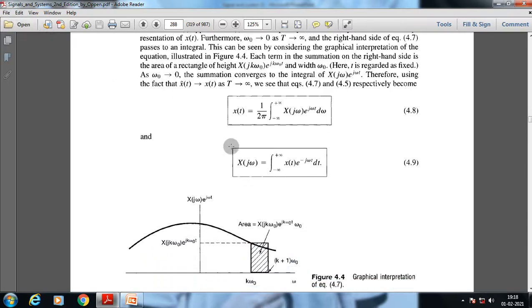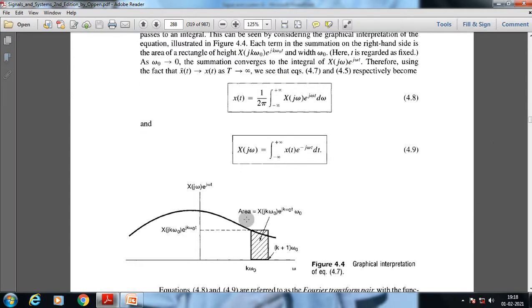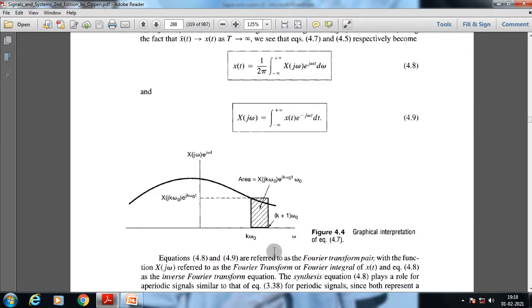Okay, so if you want to understand the whole thing, we can use graphical representation: this is the X of j omega e to the power j omega t. It could be represented here as X of j k omega 0 e to the power j k omega 0 t times omega 0. This is the k plus 1 omega 0 graphical representation of the equation.